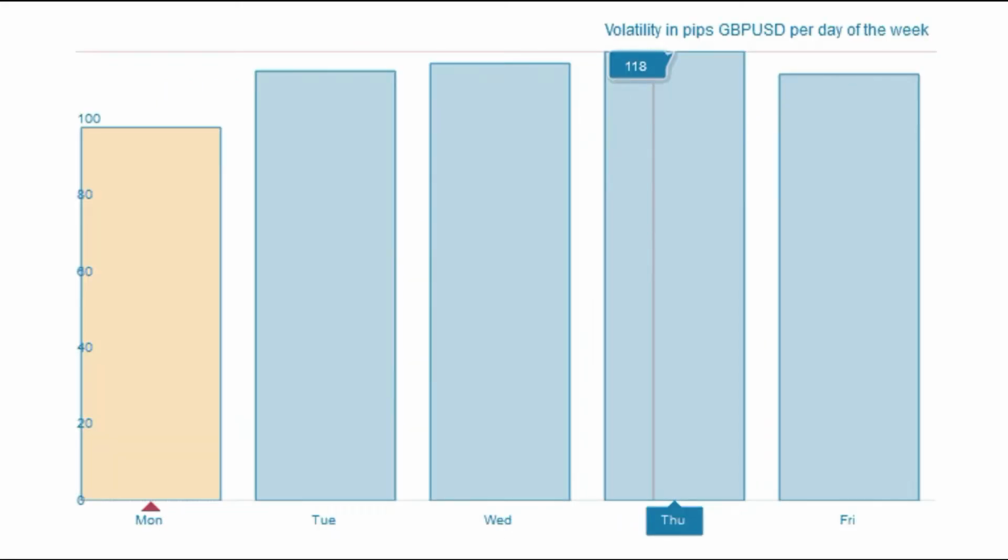The next thing we see is that the biggest volatility is on Thursday. Of course, Tuesday, Wednesday, Thursday, and Friday are similar, but Thursday is the day with the strongest volatility, same as for euro dollar. And the important fact here is that Monday is the day when people trade the least, and it's good for a weekly or daily strategy. For a weekly strategy it's good because you can buy Monday low and sell Monday high during Tuesday and Wednesday and catch some major trend.